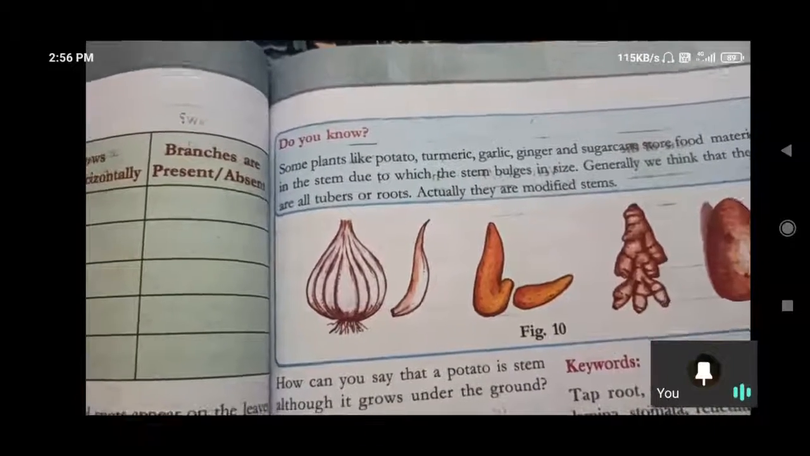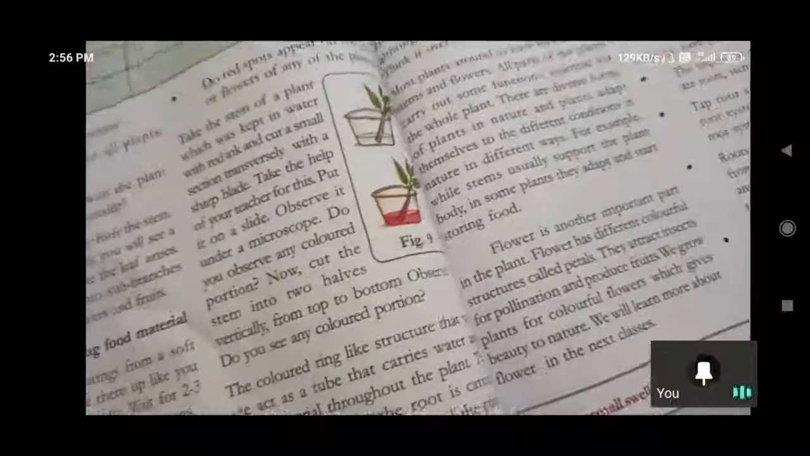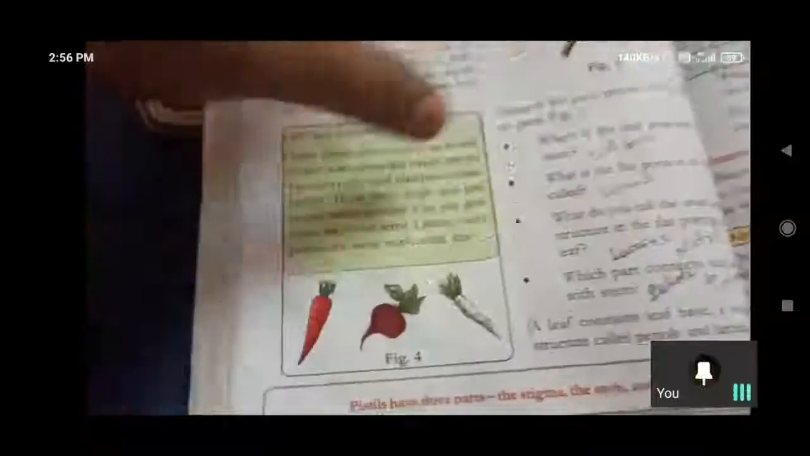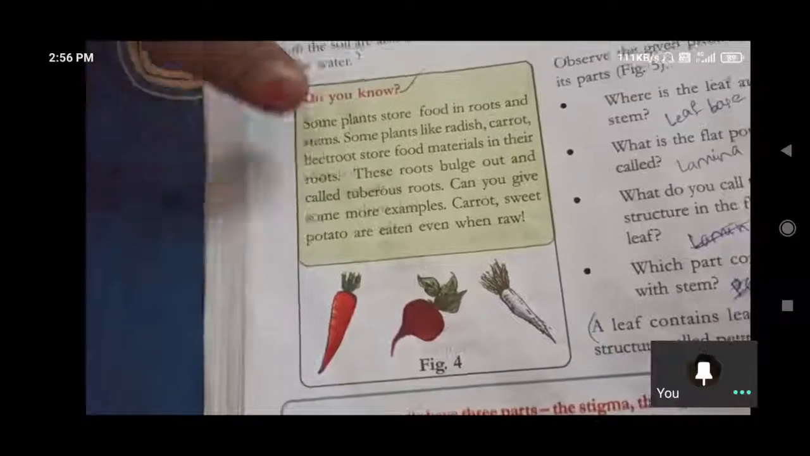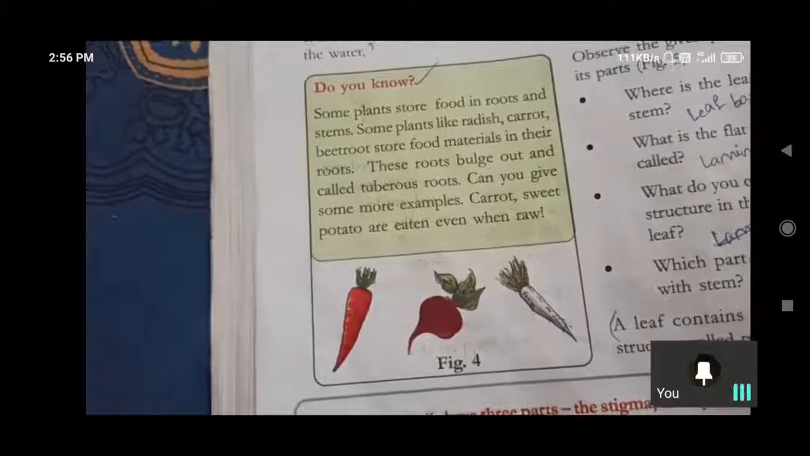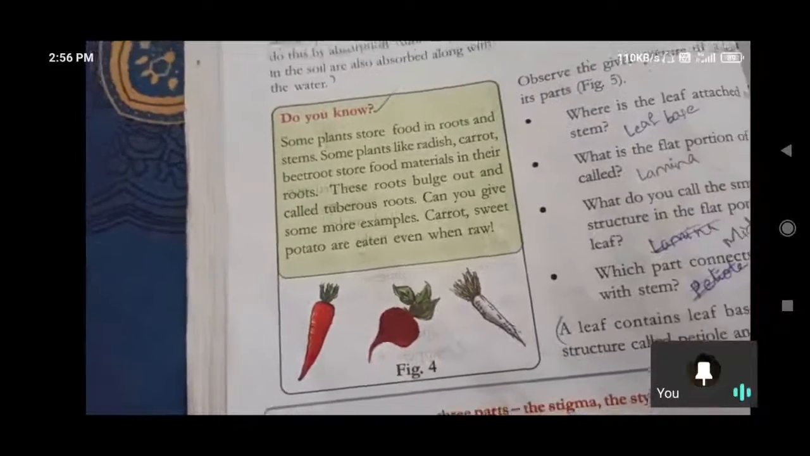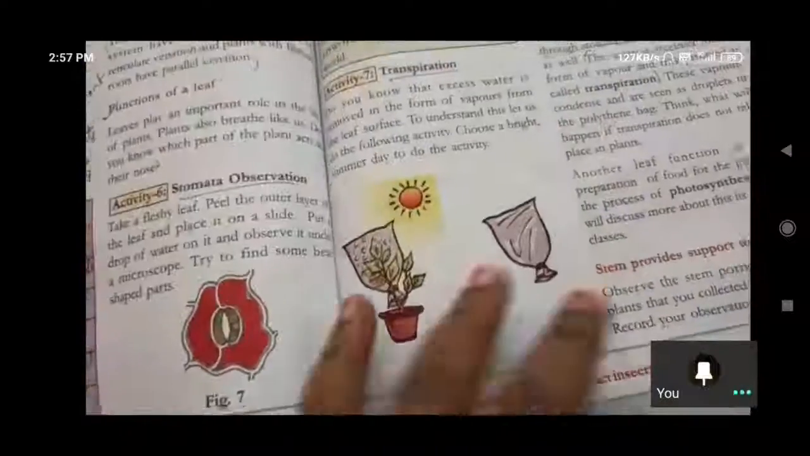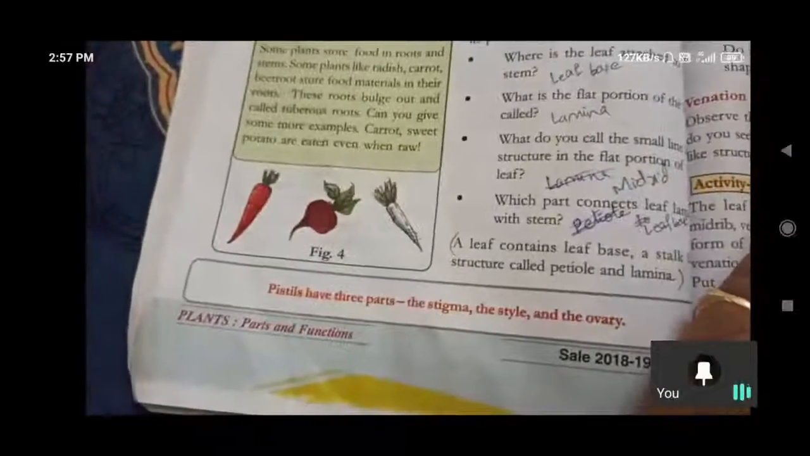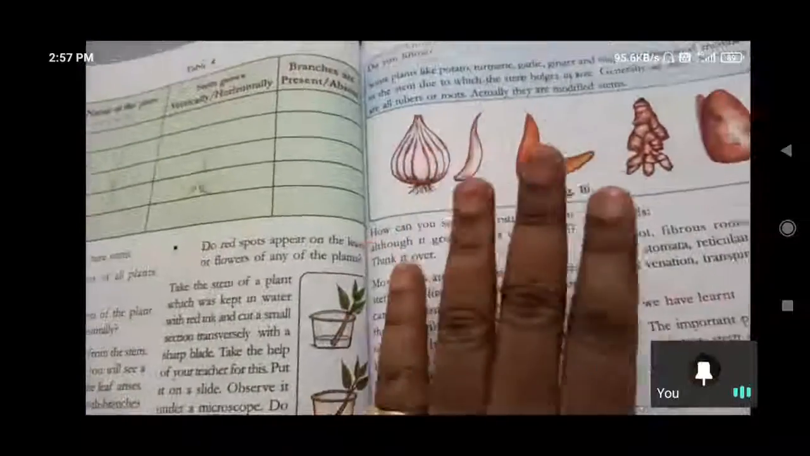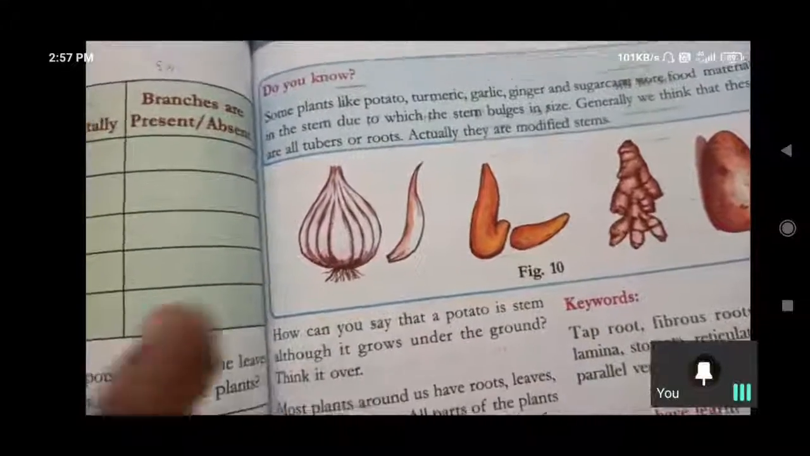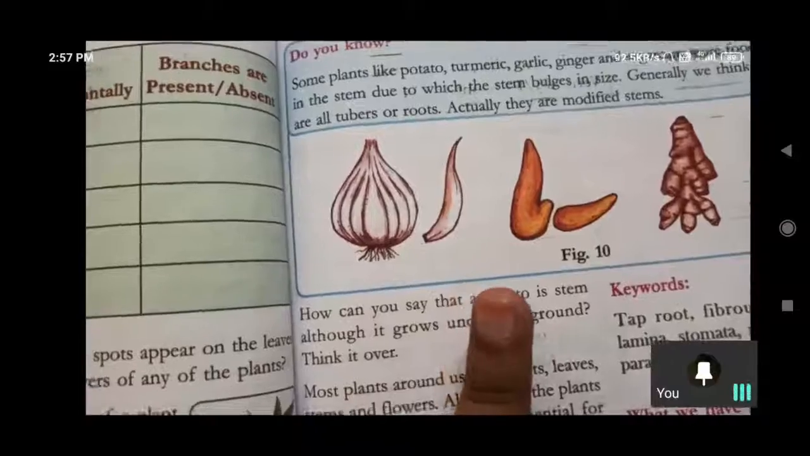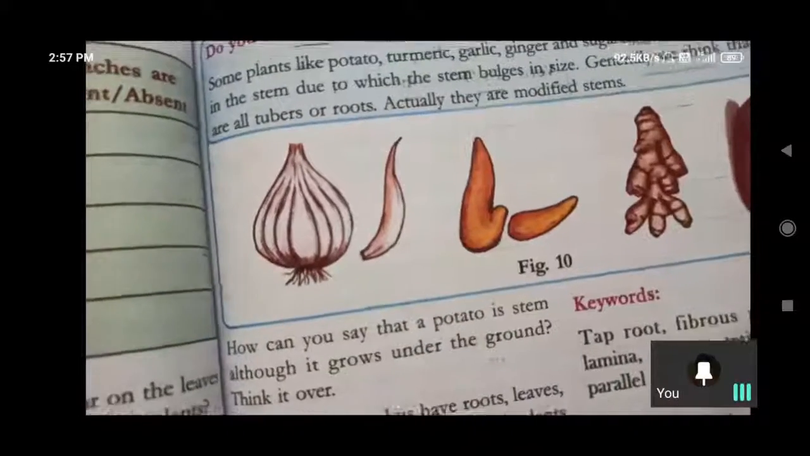No, carrot and what, Nana? Carrot and all store food in roots, not the stem. Carrot, beetroot and these are storing food in roots. Yes, in that manner, some are radish, carrot, beetroot. Those are storing food in roots, and some types of vegetables like onion. Yes, potato. And these all are storing garlic, ginger. You know that.